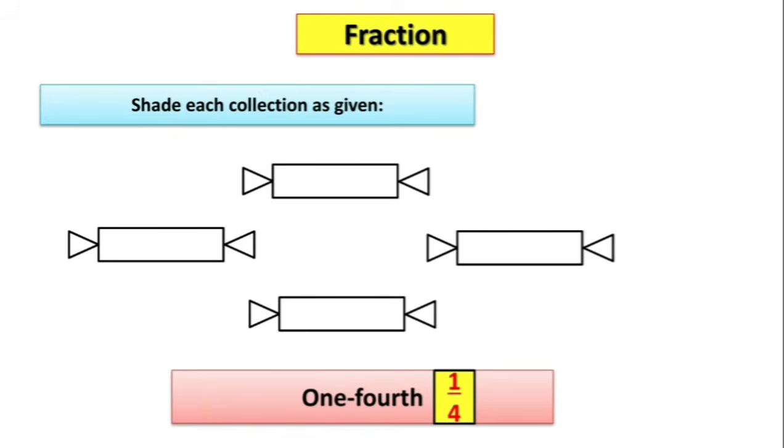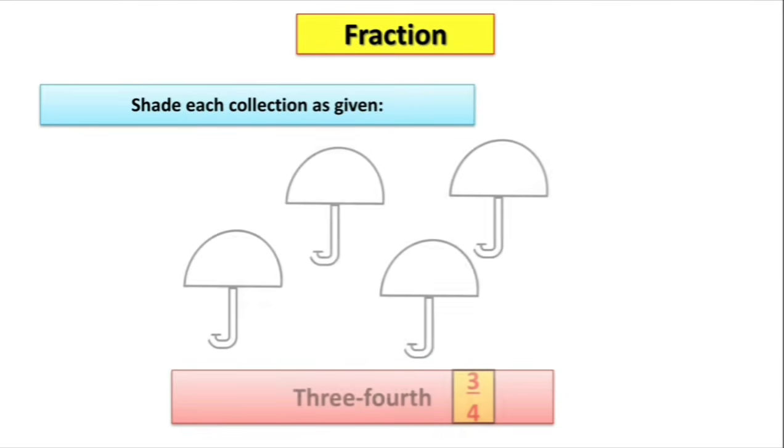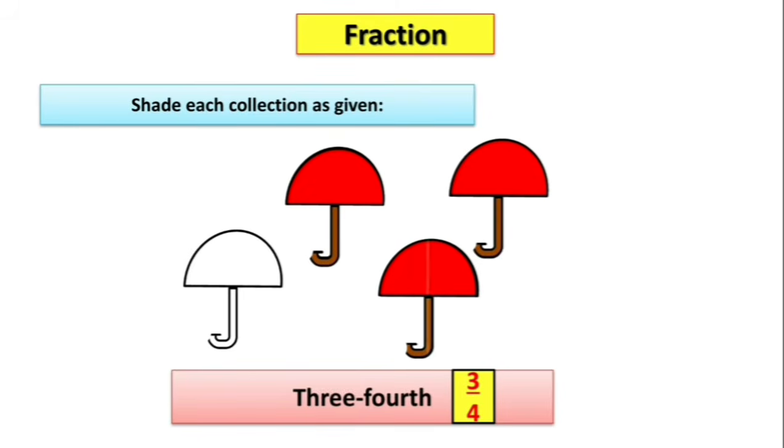Shade each collection as given. 1/4 means 1 out of 4. 1/2 means 1 out of 2. Let's shade it. 3/4 means 3 out of 4. Let's shade it. 1, 2 and 3.